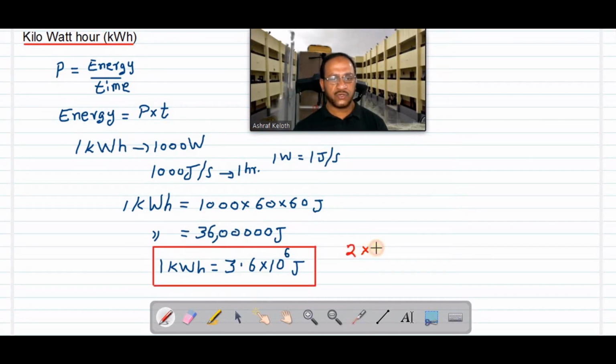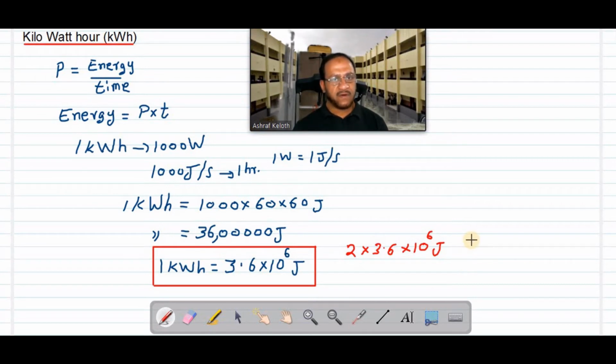If 2 units you want to convert to joule, then 2 into 3.6 into 10 to the power 6 joules. If 4 units you want to convert into joule, 4 into 3.6 into 10 raised to 6 joule. That is the conversion from kilowatt hour into joule. Now we will see an example of a numerical based on this one.